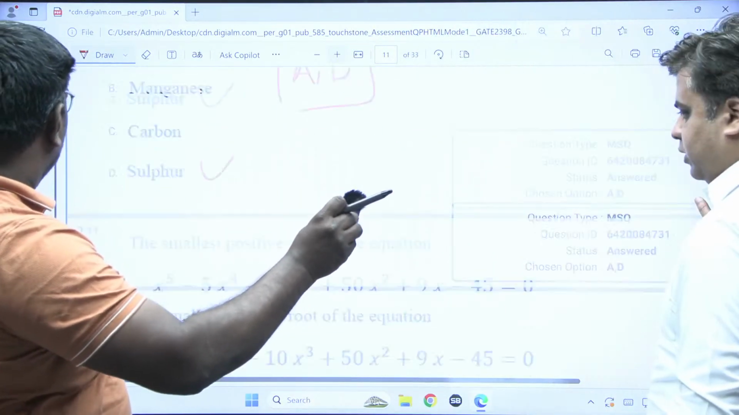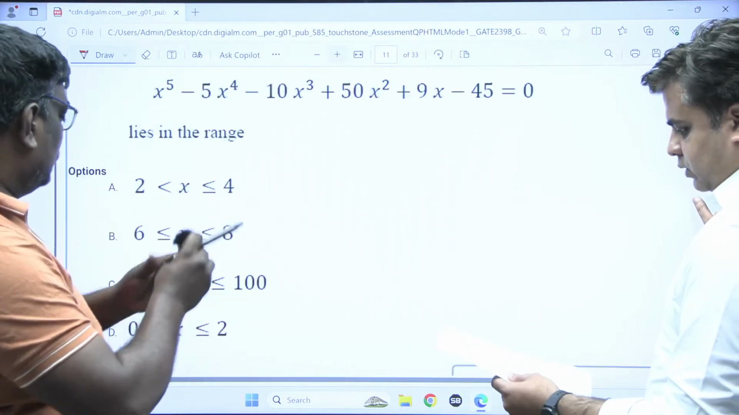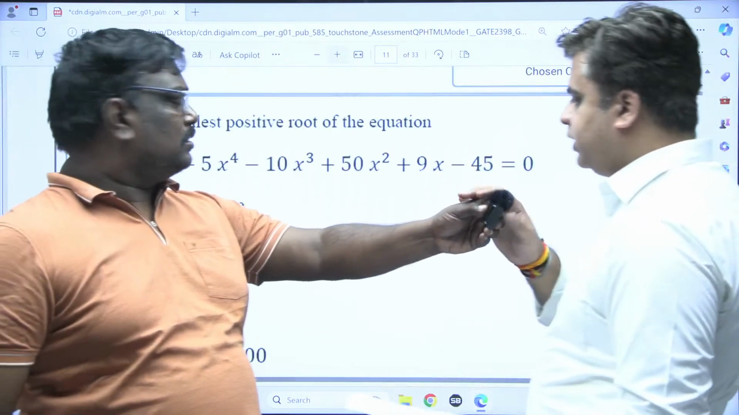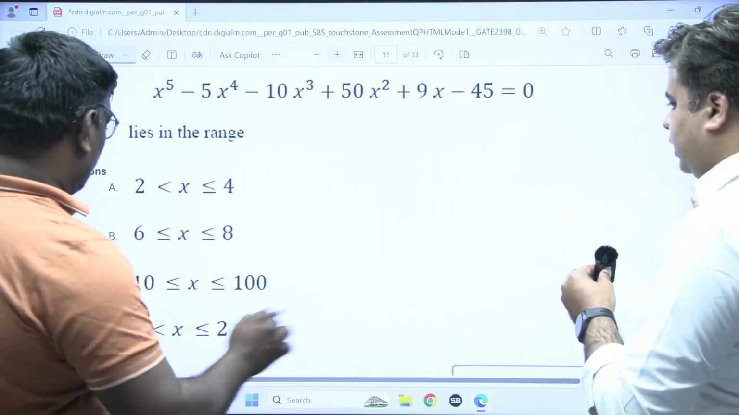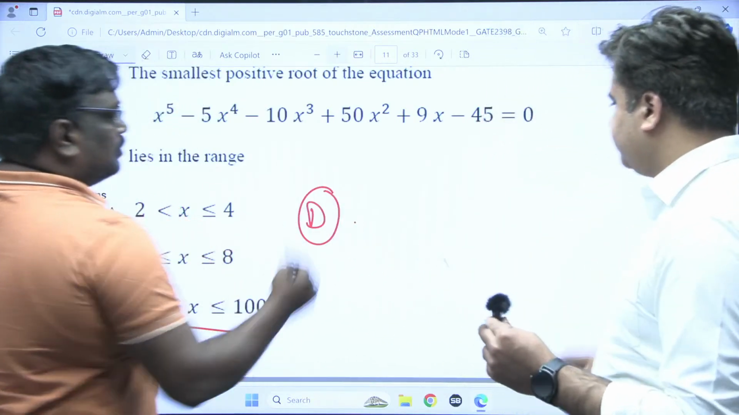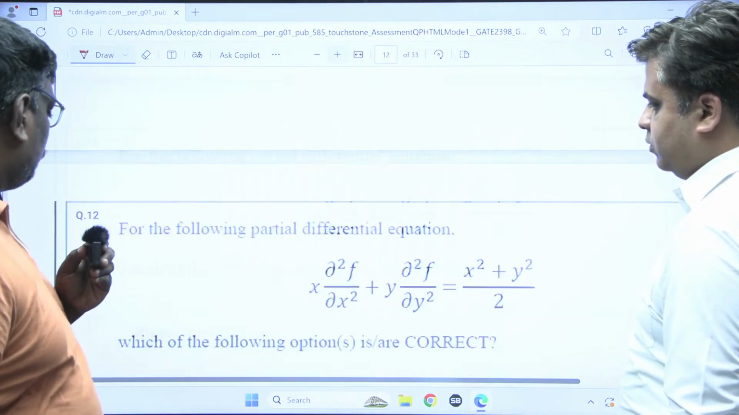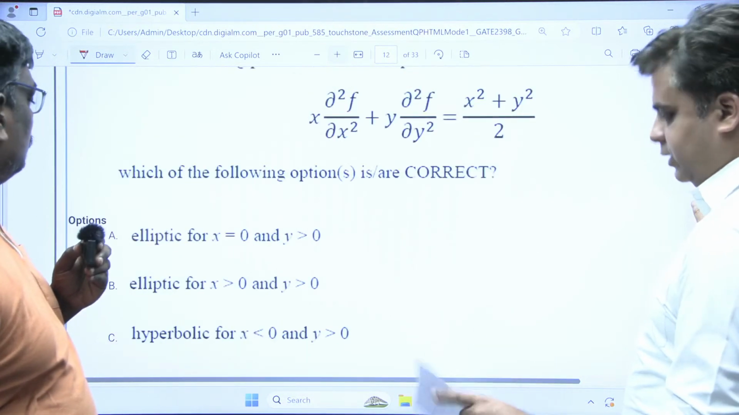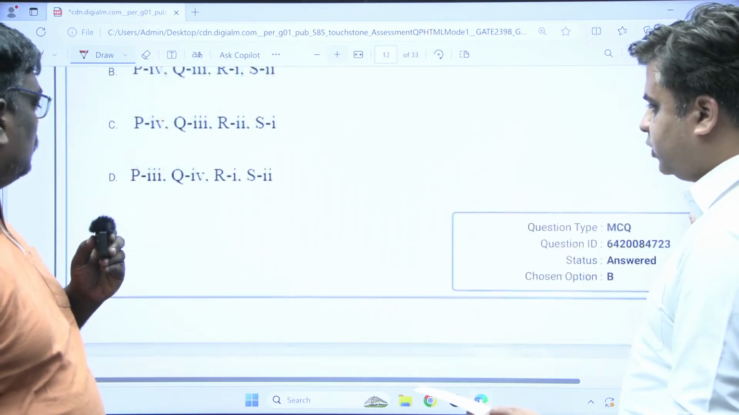Moving ahead. Next, you have this question. This is question number 11, mathematics. For this question, your option D, 0 less than or equal to x less than or equal to 2. Yeah, option D is your correct option. Then again, this is question number 12. Then we have question number 13.